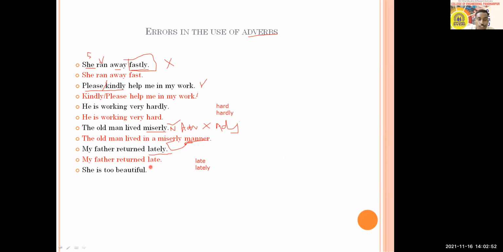The next is, "She is too beautiful." So here the adverb is too. So what should be there in place of too? Which word can you use? You're just thinking, or I will tell why too should not be used.